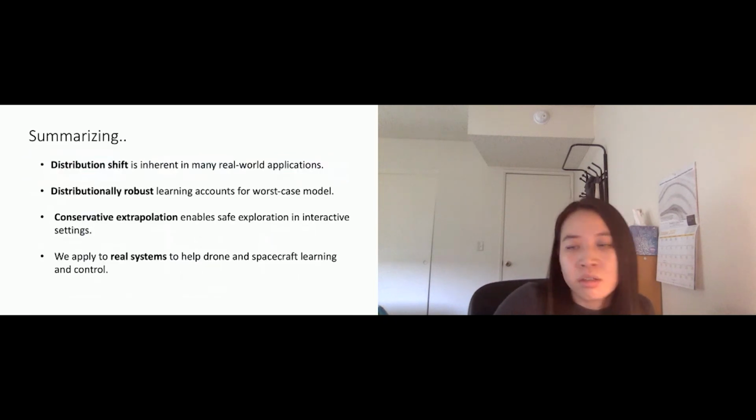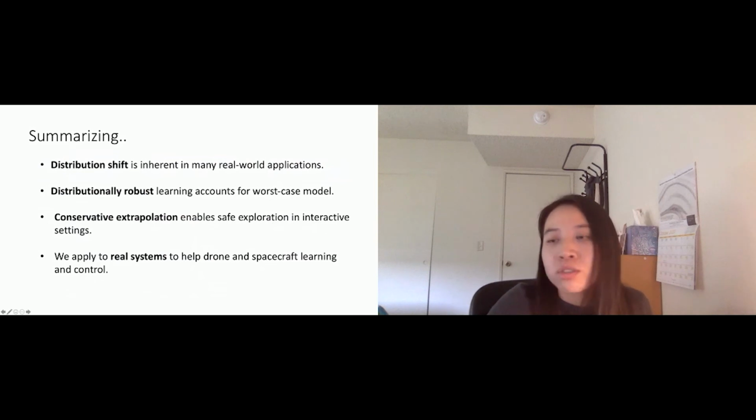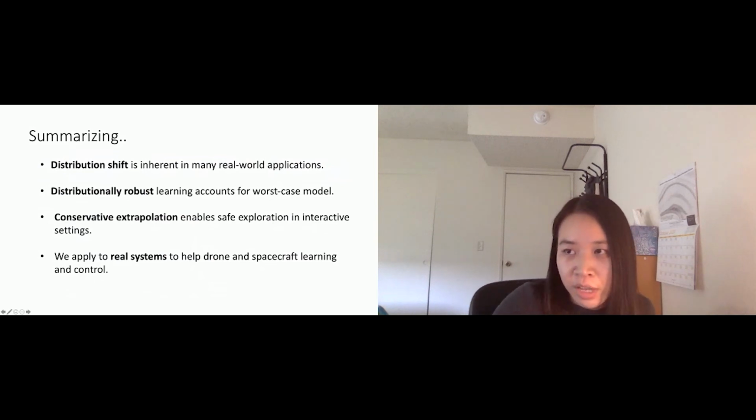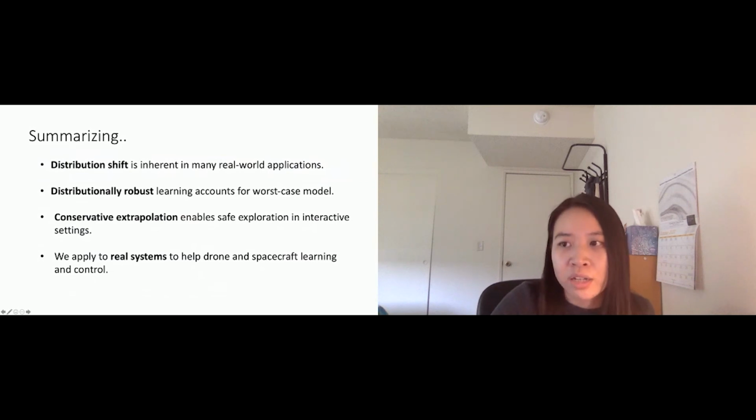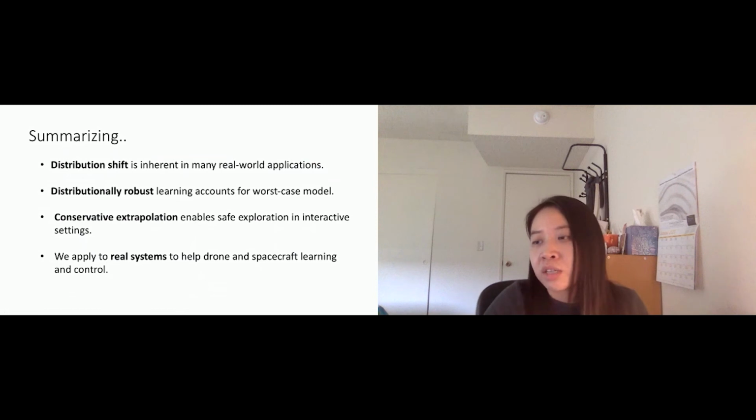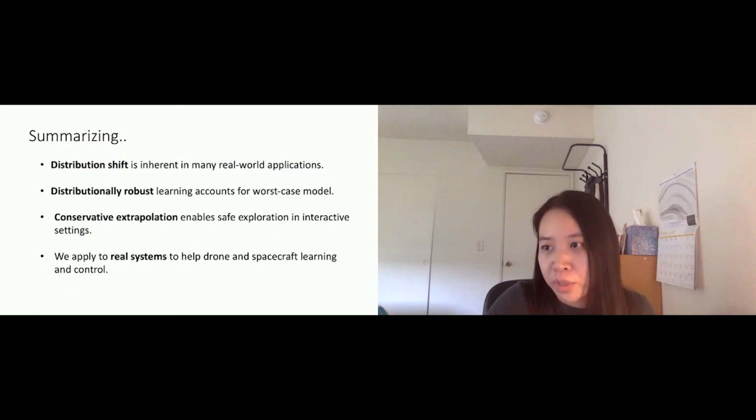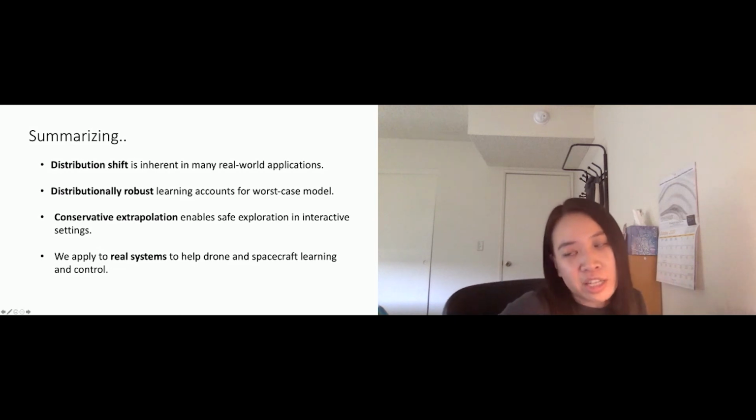So as a summarization, we talked about how distribution shift is inherent in many real-world applications. And then we talked about a way called distribution robust learning that accounts for the worst case model. If you have this two-player game, then we assume that the adversary is constrained by the model, and then we can achieve robustness against worst case performance.